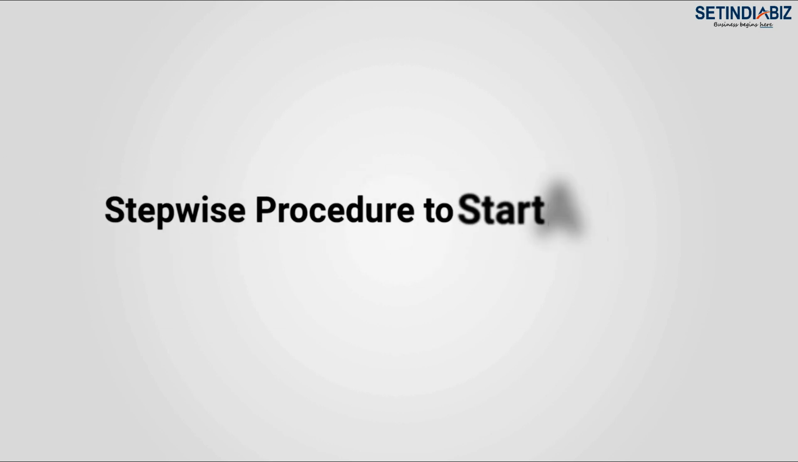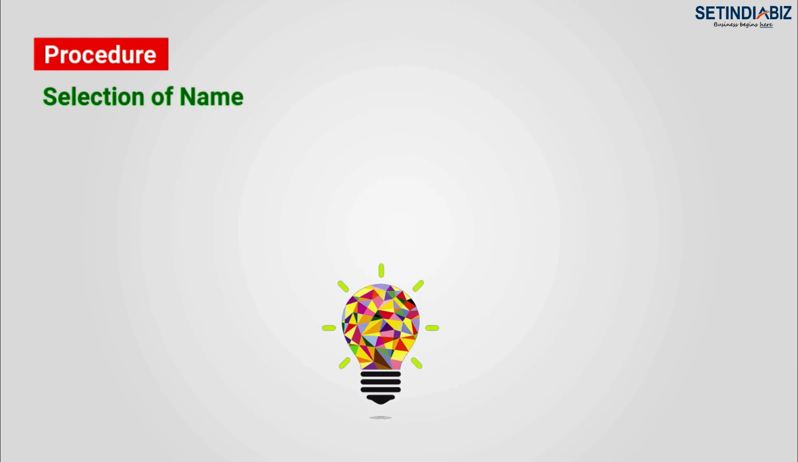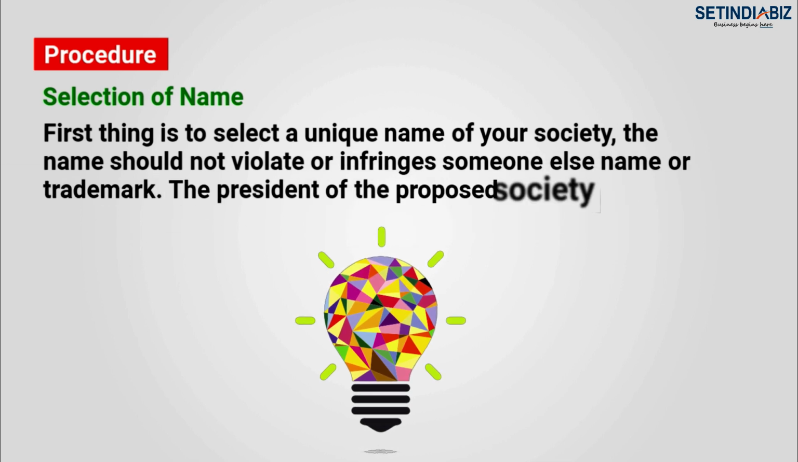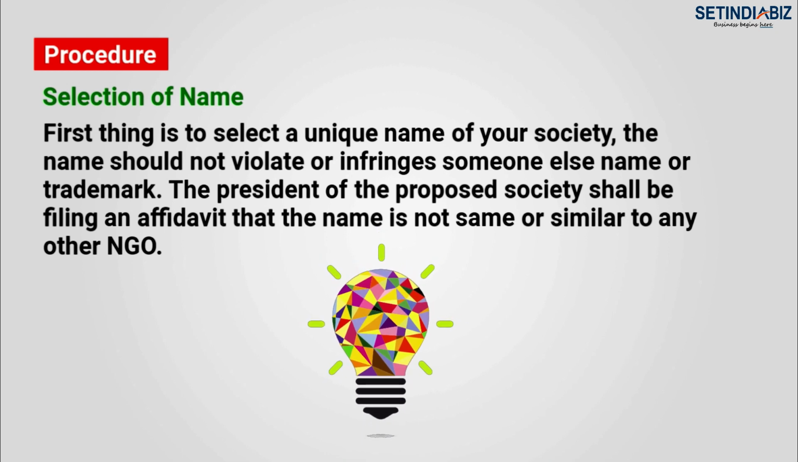Stepwise procedure to start a society. Selection of name. First thing is to select a unique name for your society. The name should not violate or infringe someone else's name or trademark. The president of the proposed society shall file an affidavit that the name is not the same or similar to any other NGO.